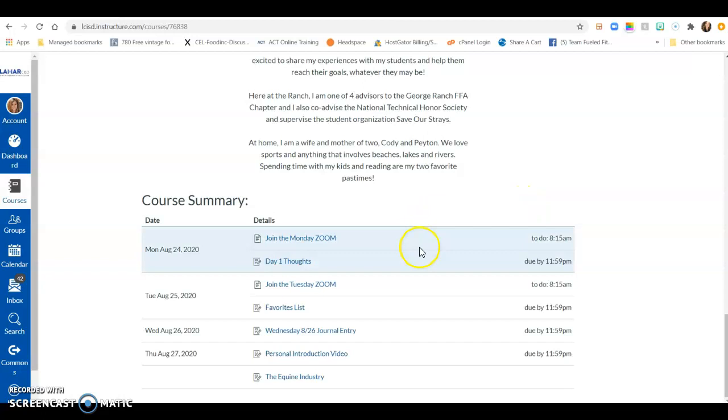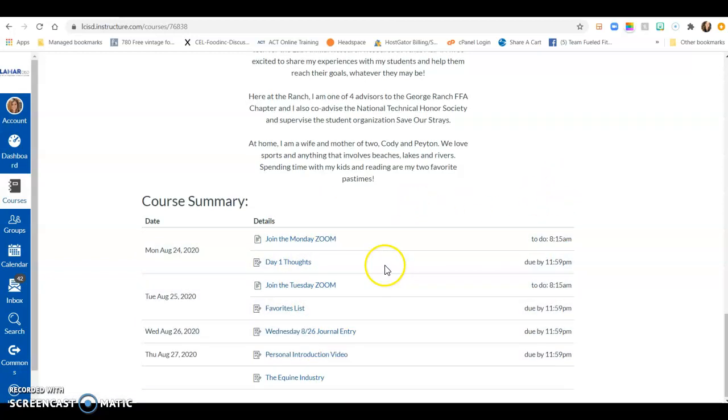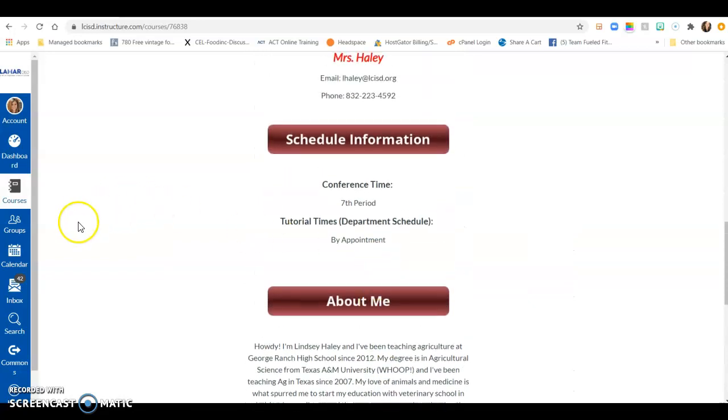Also, at the bottom of that page is a summary of all of the assignments that I have loaded, so you can kind of see what's up. So this is everything that's on your calendar. You can also access that in the calendar section over here.